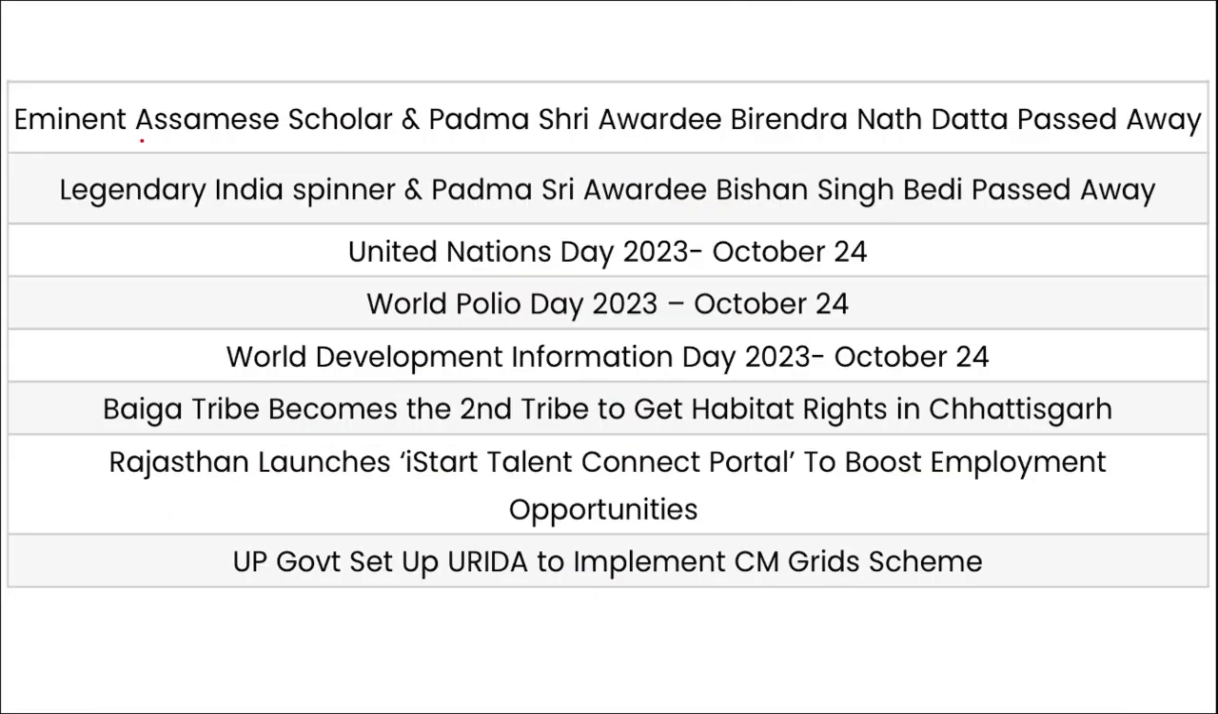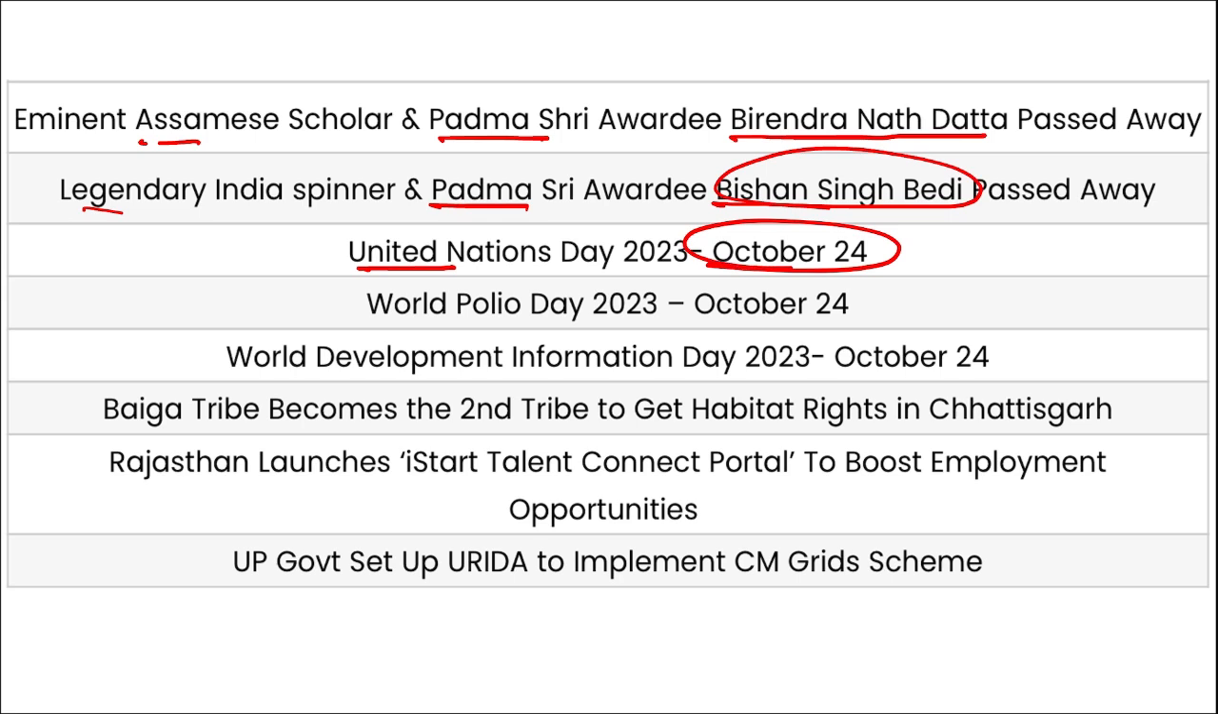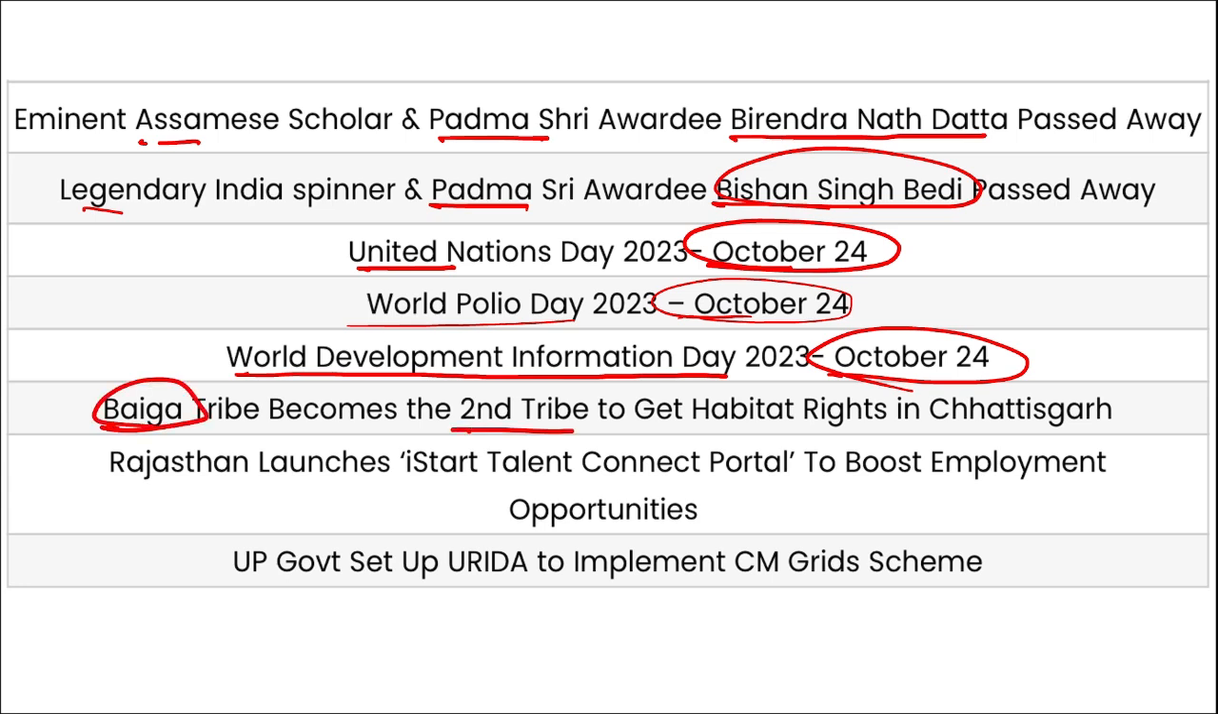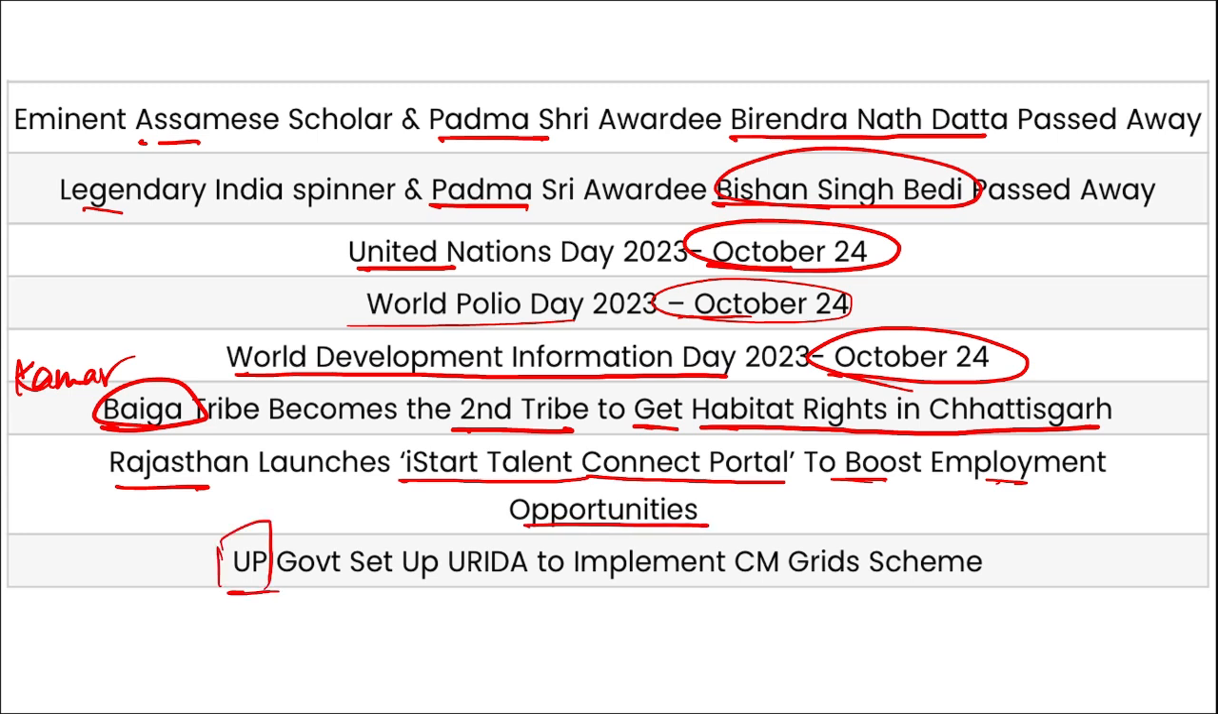Next is eminent Assamese scholar and Padma Shri awardee Birendra Nath Datta passed away. Legendary Indian spinner and Padma Shri awardee Bishan Singh Bedi has recently passed away. UN Day observed on 24th of October. World Polio Day on 24th of October. Next, World Development Information Day on 24th October. Baiga tribe became the second tribe to get habitat rights in Chhattisgarh, and which was the first? Kamar. Then Rajasthan launched iStart Talent Connect portal to boost employment opportunities, and UP government has set up UIRDA to implement CM Grades scheme. So these are some important current affairs for the day, friends.